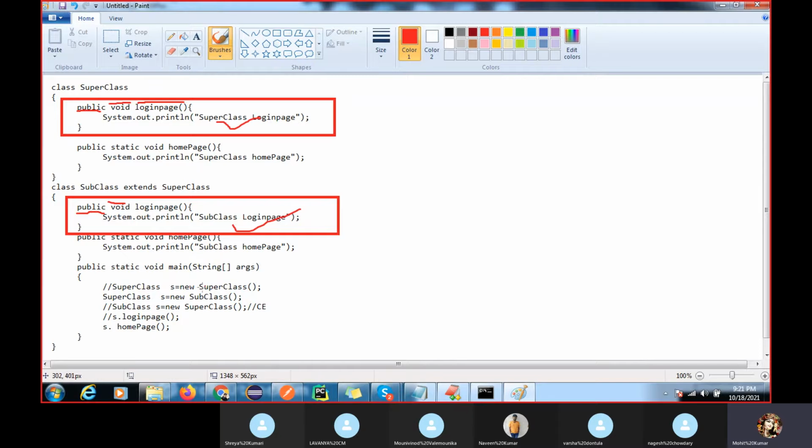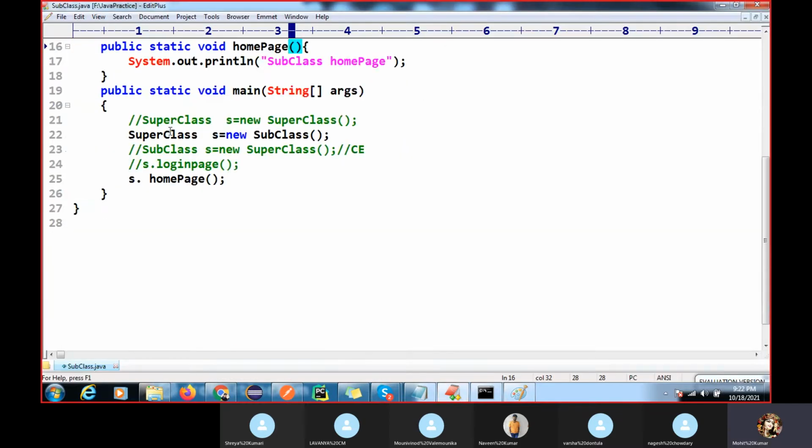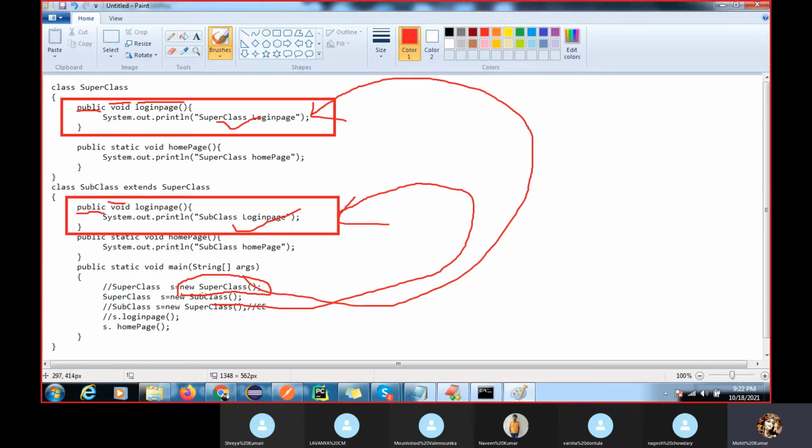How will method overriding execute? Method overriding will execute based on which type of object you are holding, right? If you hold a superclass object, then superclass will execute. If you hold a subclass object, then subclass will execute, right? So you can see now, this is your superclass reference variable and calling the method login page. So login page is what? Overriding concept. Now you have to check which object you are holding. I have held a superclass object, then the superclass method will execute.